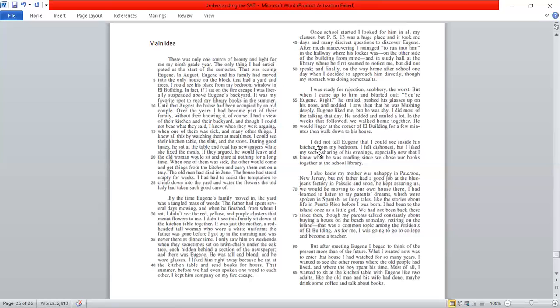"I did not tell Eugene that I could see." So some information. "I also knew my mother wasn't happy." Then he kept assuring. So now I've moved on from Eugene to my own house. So this paragraph talks about my own house. Any question related to that, I'll refer to this paragraph. "But after meeting Eugene, I began to think of my future." Most of all, I wanted to sit down in the kitchen, like the previous couple.